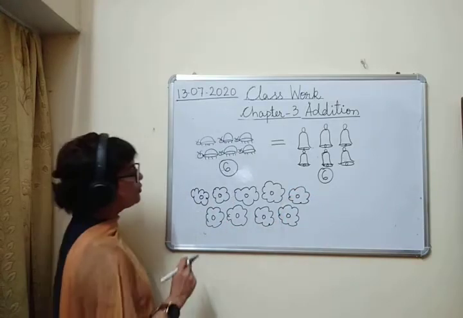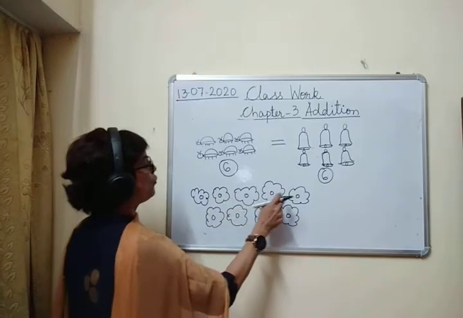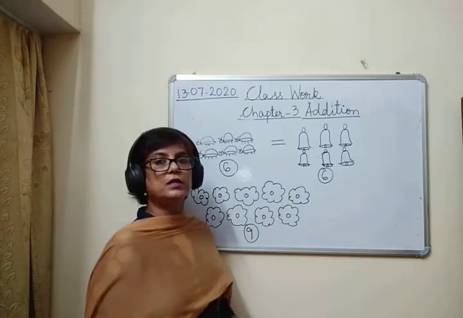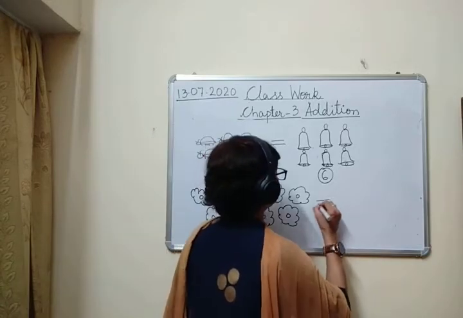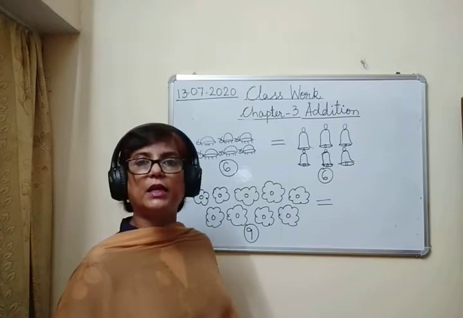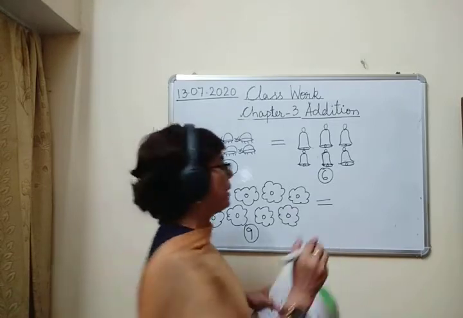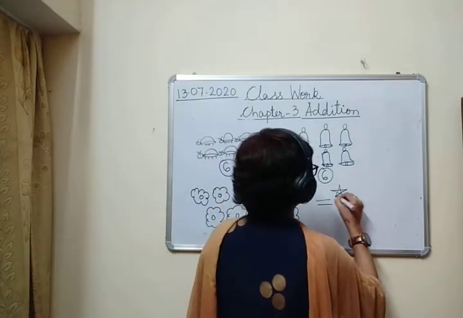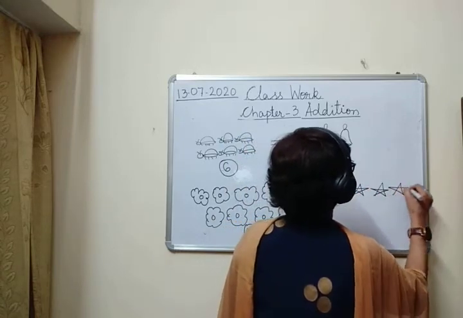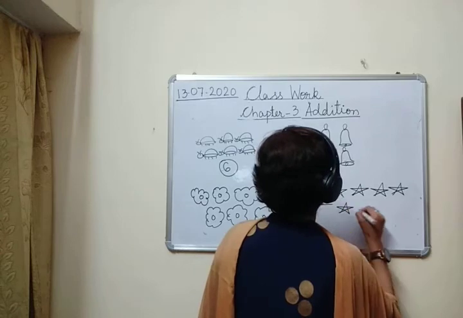how many flowers can you count? 1, 2, 3, 4, 5, 6, 7, 8, 9. We have 9 flowers and there is sign of is equal to in between. So on this side also we should have something 9. Whatever it is, जो भी है. So if star is there, that means we should have 9 stars on this side also.